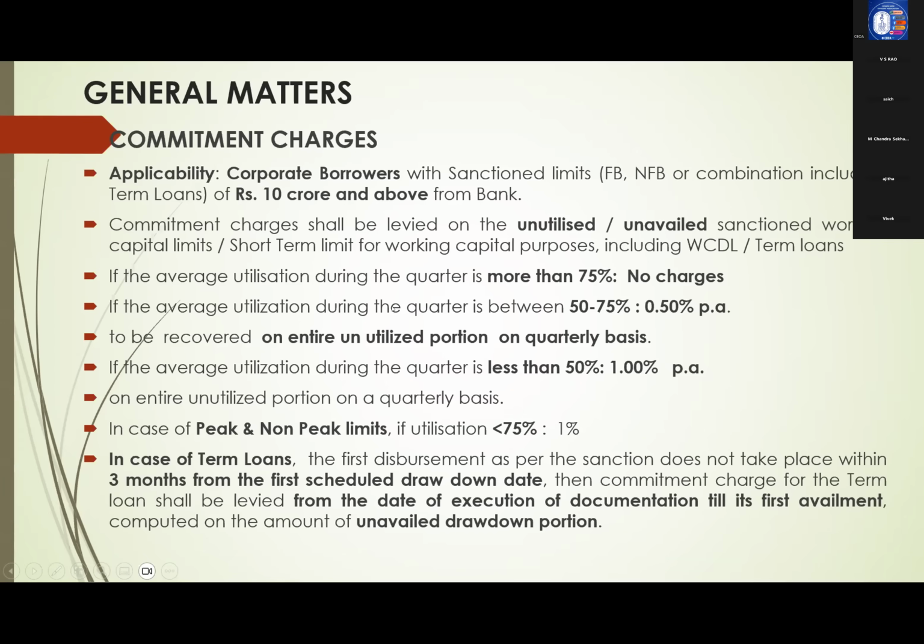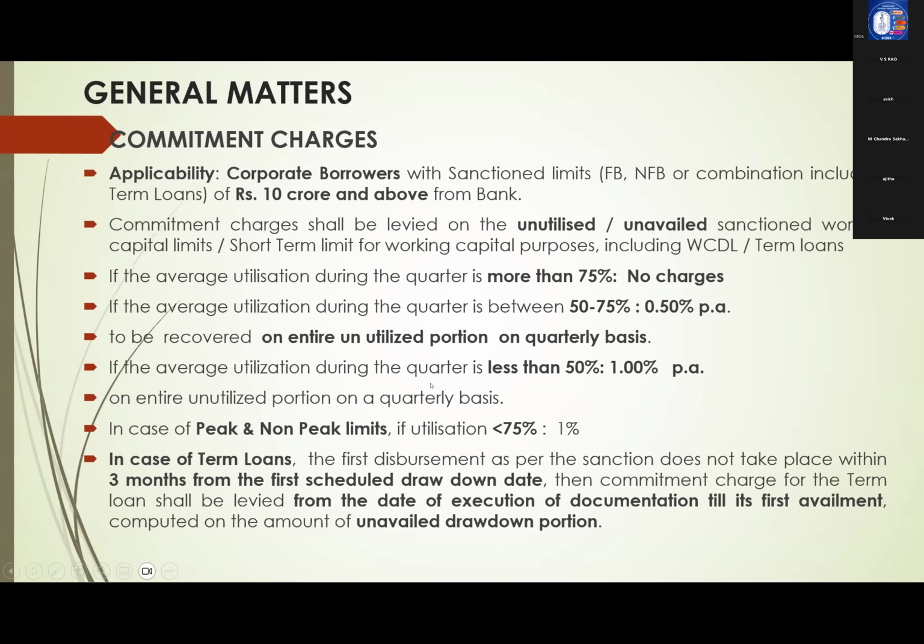If average utilization during any quarter is between 50 to 75%, then 0.5% per annum, we will charge additional interest. This is the commitment charge, and it will be recovered on the entire unutilized portion on a quarterly basis. If average utilization during the quarter is less than 50%, then 1% is the commitment charge.